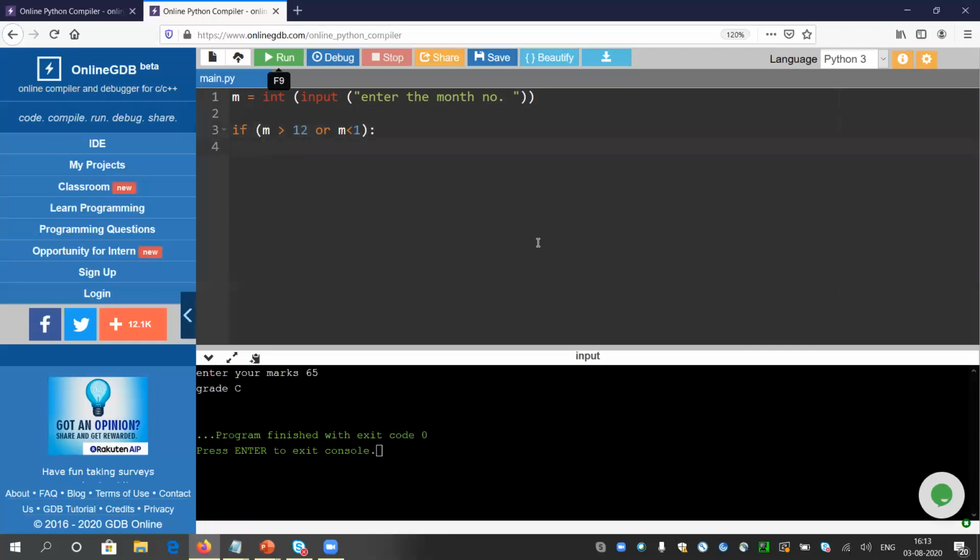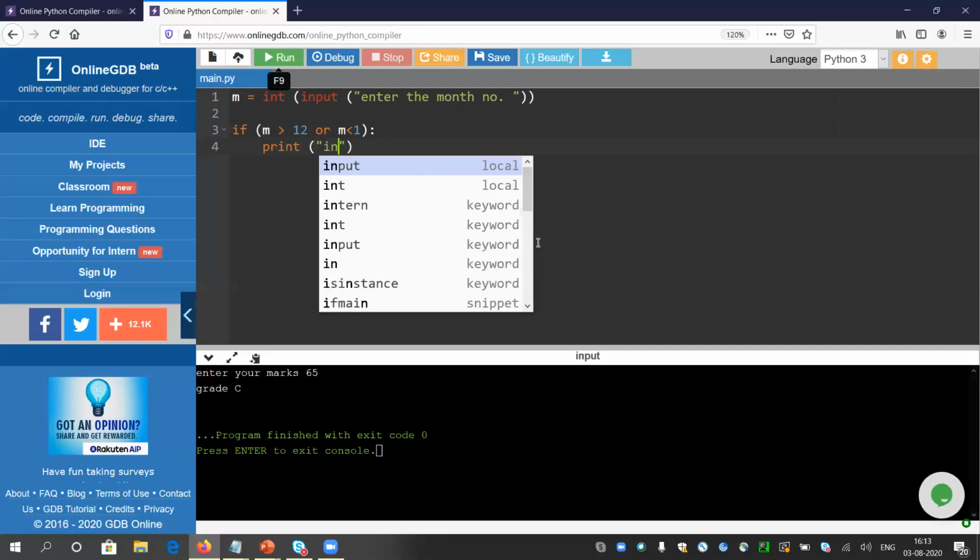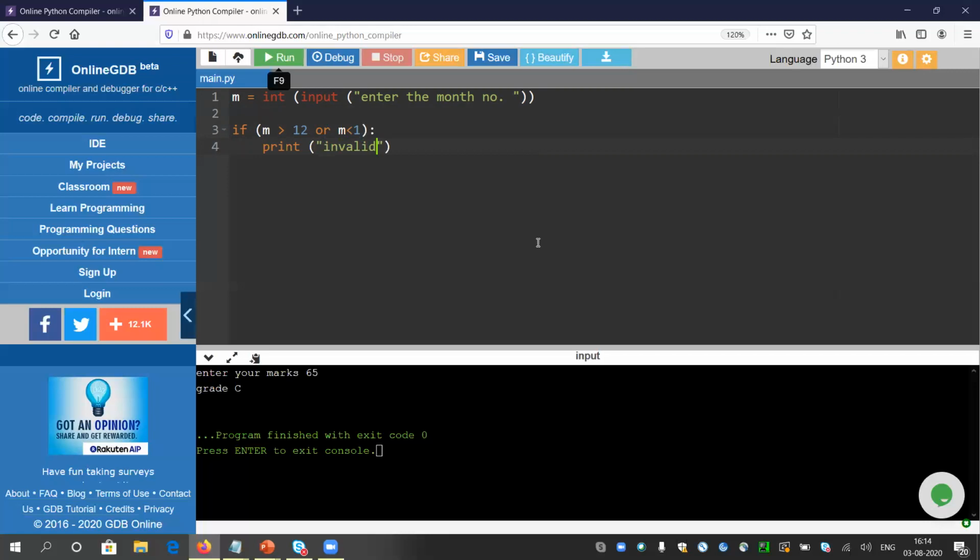A month cannot hold simultaneous values. It cannot hold 13 and 0 at the same time. So the value of m might be greater than 12, or it might be lesser than 1. In those situations, I will say invalid. Look, it is a more efficient program than what we did earlier.